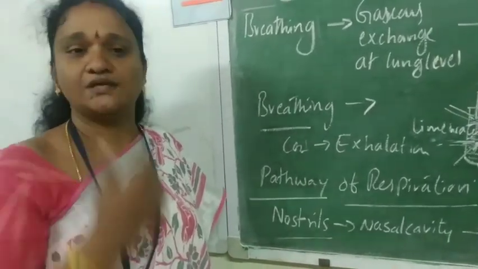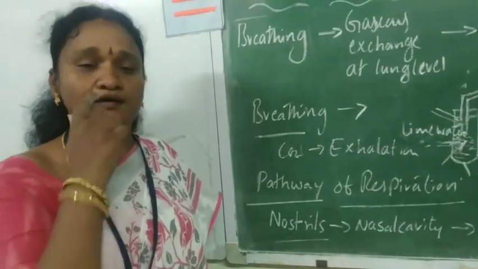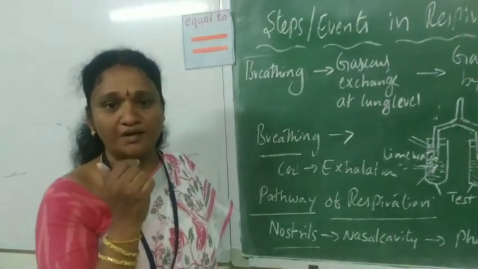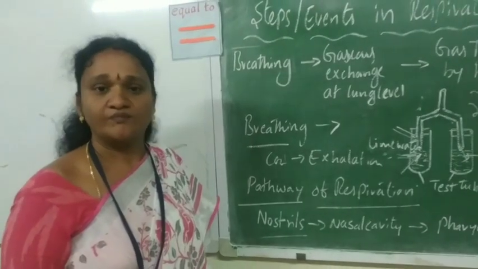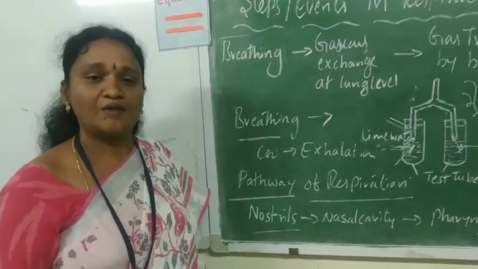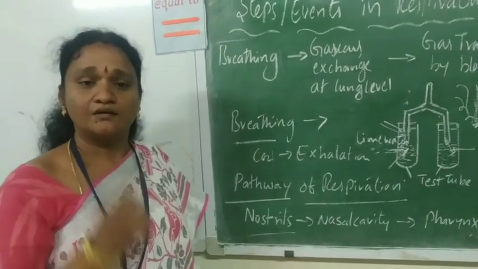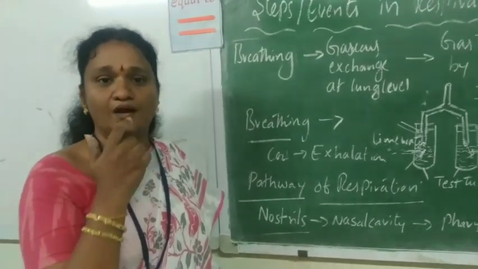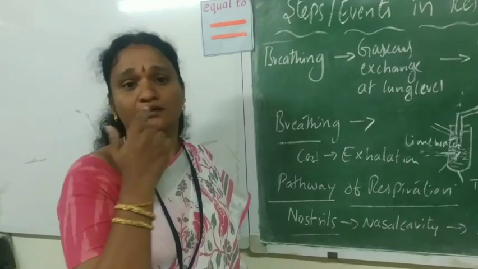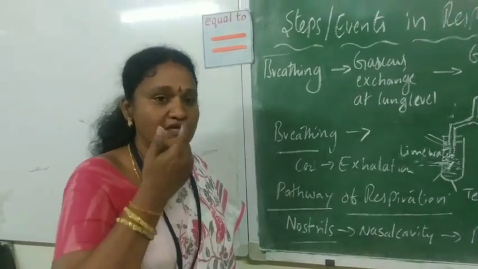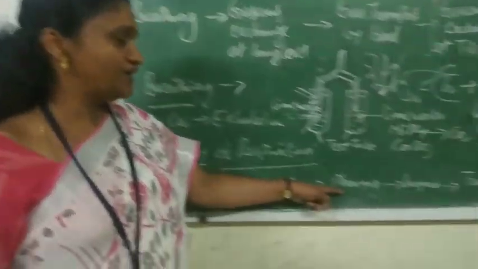Inside the nasal cavities, we observe a mucous membrane and tiny hair-like structures. These trap the dirt and bacteria present in the air, and the air is humidified and warmed in the nasal cavities before entering the next part, the pharynx.